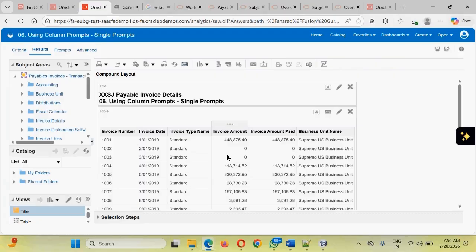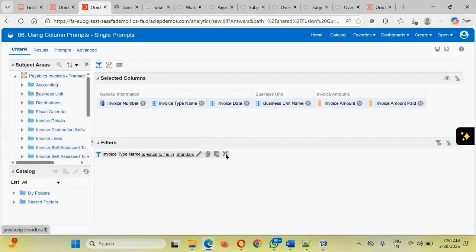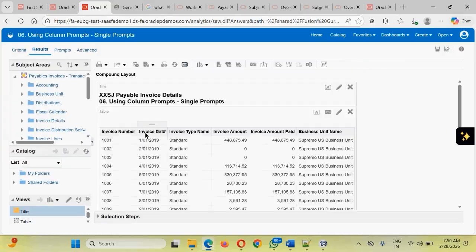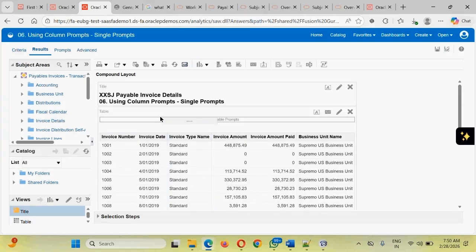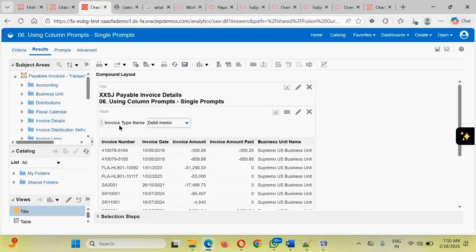In the other method, I don't want to add any hard-coded filters, but I want this particular section to show all kinds of invoices, and I want to use that as a dynamic filter. This is not a filter that we are adding, this is a property. There is a capability of the tool that all the distinct values in the invoice type will be displayed as a LOV, and using this you can do the things.